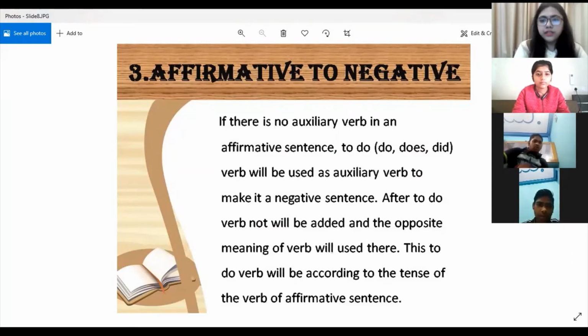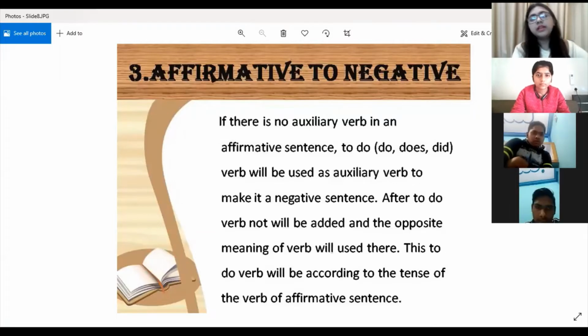Now, if in a sentence your helping verb is not given, and the sentence is simple present or simple past, then what are you supposed to do? You're supposed to include the do verb, because I have already explained this to you when we were doing the tenses: when a sentence is in simple past or simple present, you will not find the helping verbs. They are hidden. Do verbs are hidden in positive sentences. So what are we supposed to do? We have to add do not, does not, or did not, depending upon the tense of the sentence.